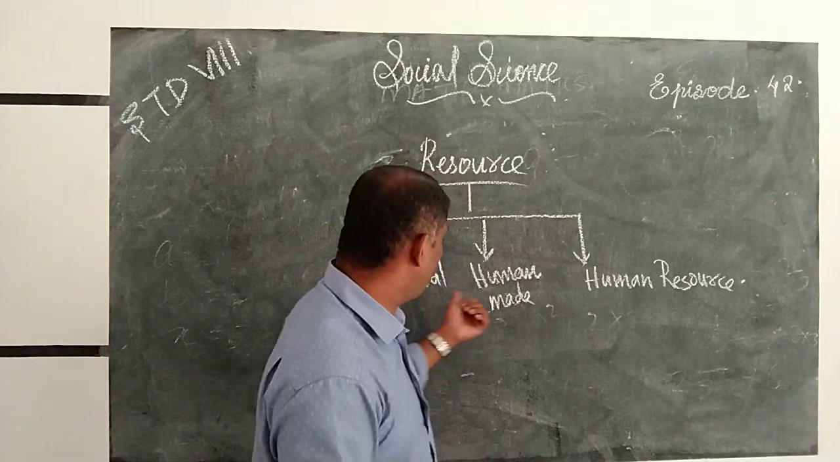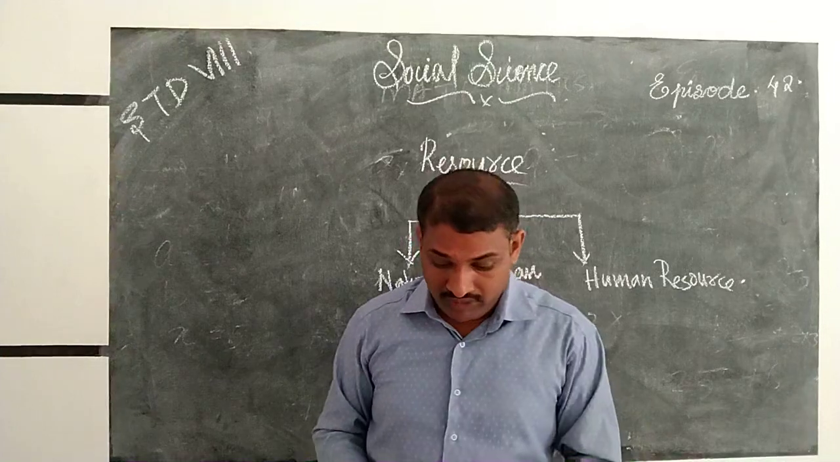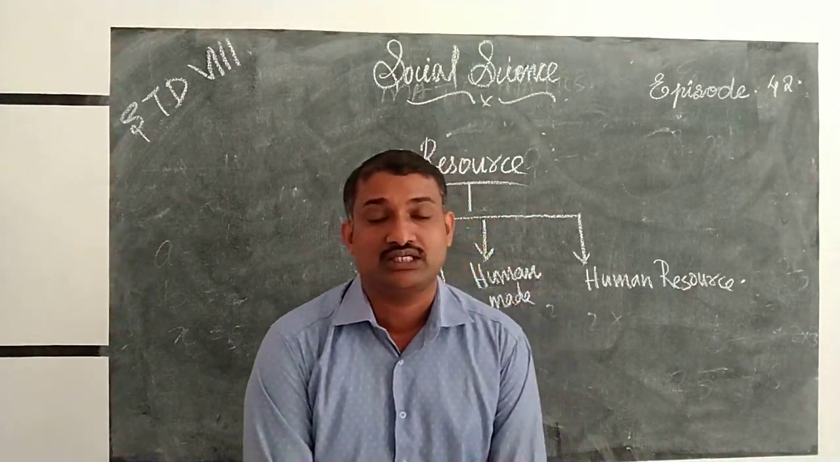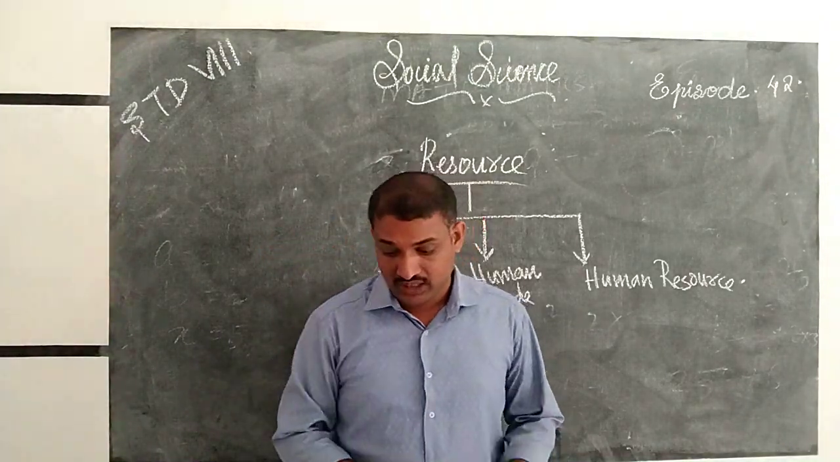I hope that you understood about the natural resource, human-made resource, and human resources. These are the three types of resources. Which are the three types of resources? Natural resource, human-made resource, and human resources.